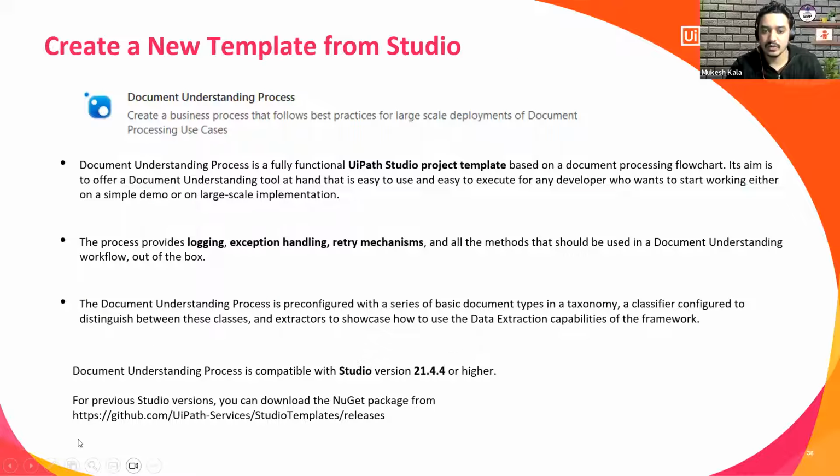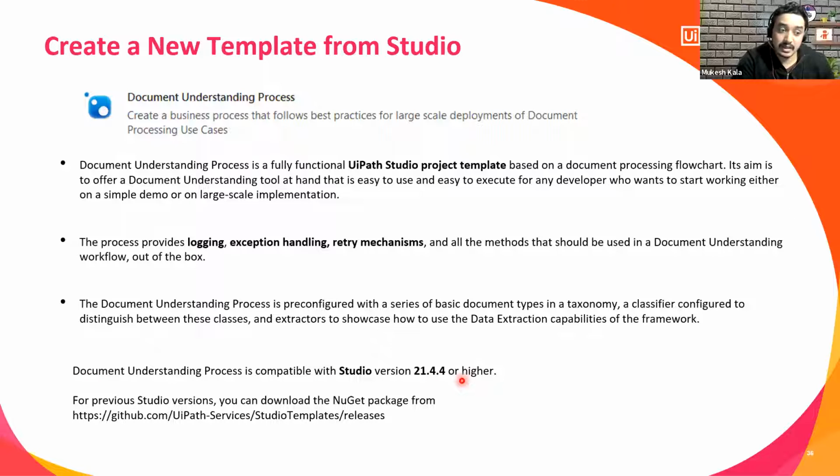In UiPath Studio, you have this document understanding template, a UiPath template based on the processing flow. It aims to offer the DU tooling for execution as a single unit. What are the benefits? You get logging, exception handling, a retry mechanism, everything is done in that template for you. Now, what do you need to work on that? You need to have Studio version 21.4.4 or higher. In case you want to use the DU template in your UiPath Studio, you need to have 21.4.4.